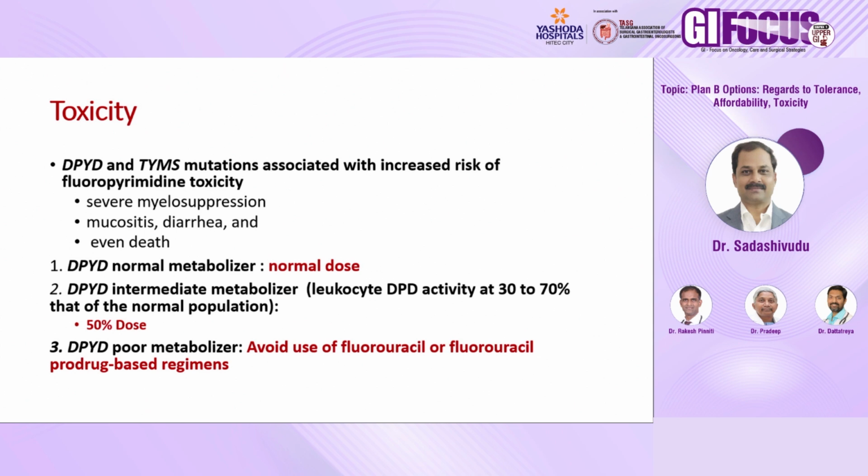And whenever you do the test, they divide the results. In the normal type you can give the full dose. If heterozygous, we can say only 50% dose you can give, and these are moderate metabolizers. The third one is poor metabolizers, and it is better not to administer 5FU in these poor metabolizers. So toxicity is important. We should be very careful at the time of counseling a patient. They should know what the complications are and when to report to us.